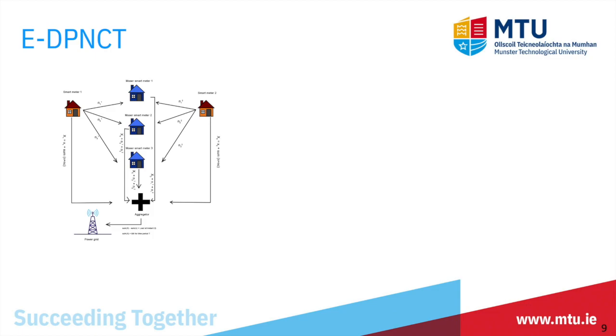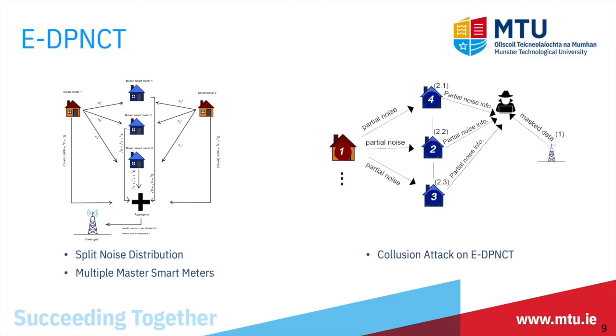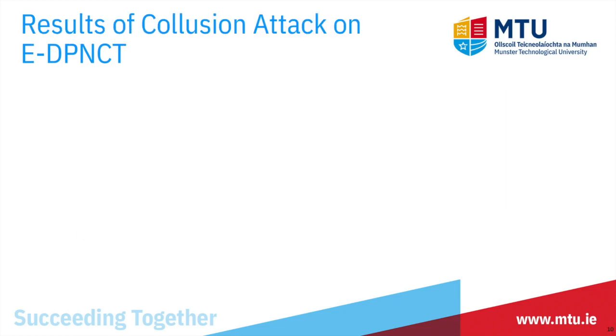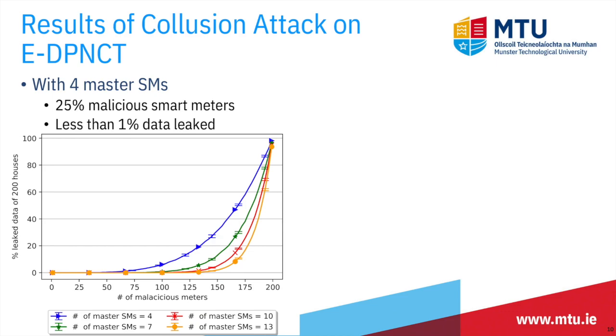In the enhanced DPNCT model, each master smart meter splits the added noise into k parts and chooses k master smart meters to send the partial noise information. Using the split noise distribution model, an adversary needs to collude with all k master smart meters to reconstruct the data and launch a successful attack. In the simulated results, we can see a collusion attack with k equal to 4 and 25% of malicious smart meters. The leaked data is still less than 1%.